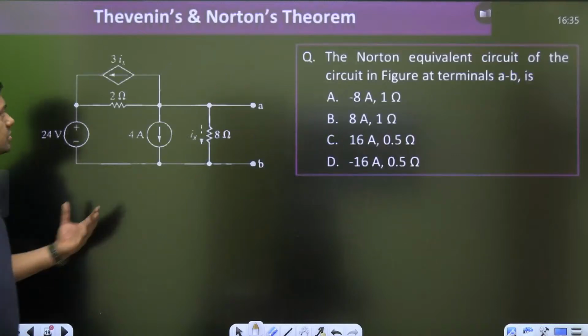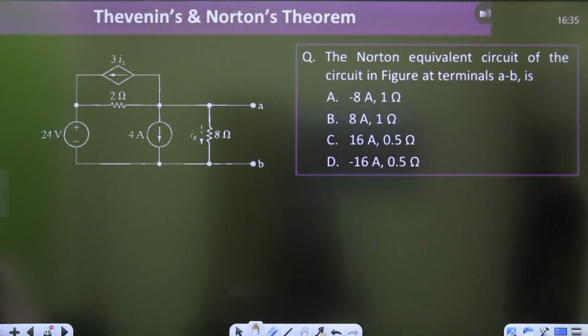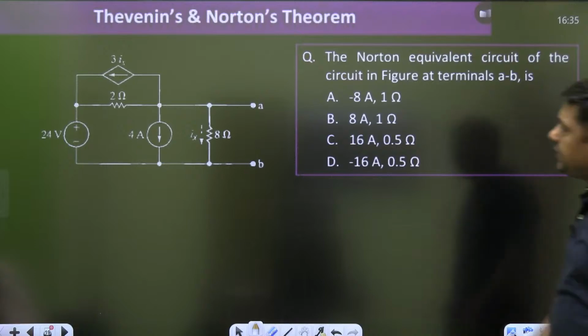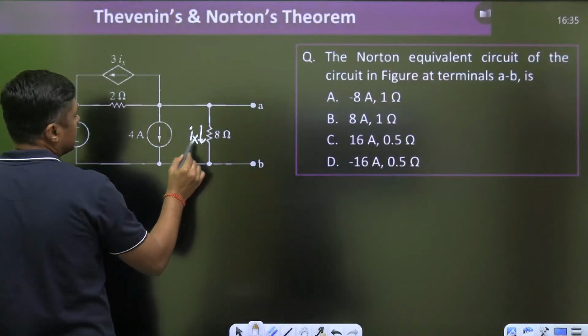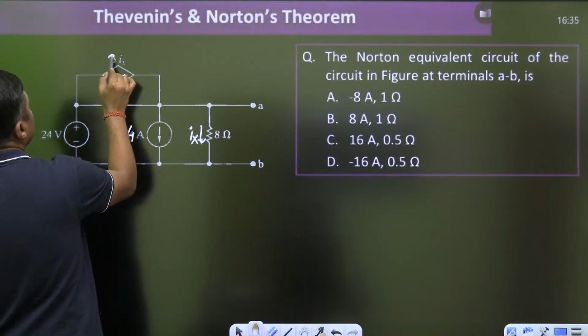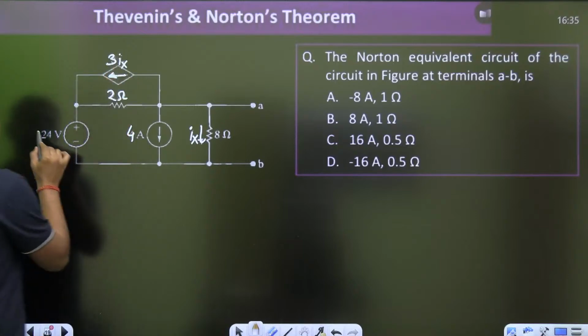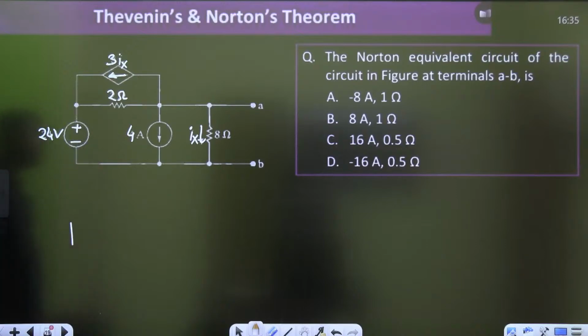अब देखिए जरा इस क्वेश्चन को आप लोग कैसे बनाते हो. And that is the question here. The Norton's equivalent circuit of the circuit in the figure at terminal AB is, where is the terminal AB? A और B यहां है. This is the AB, this is the IX, 8 ohm, this is the 4 ampere, this is the 2 ohm, 3IX, 24 volt. Now tell me, the Norton equivalent circuit of the figure at terminal A and B is, क्या होगा?